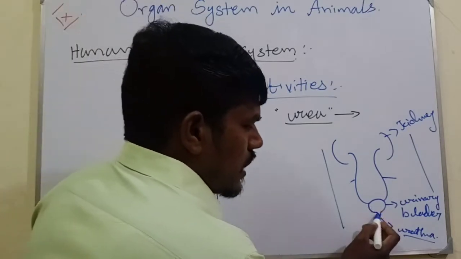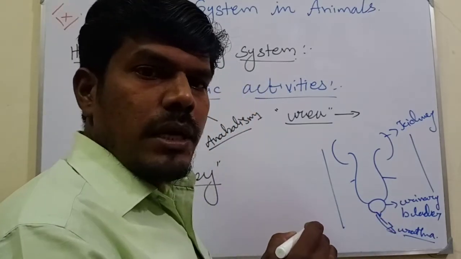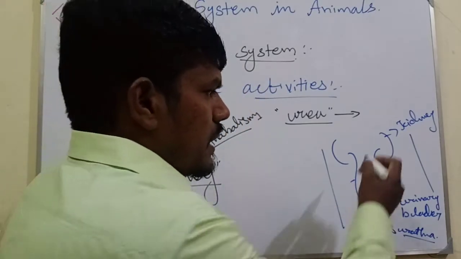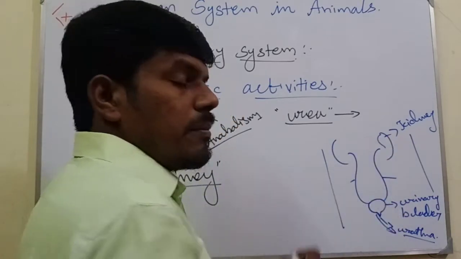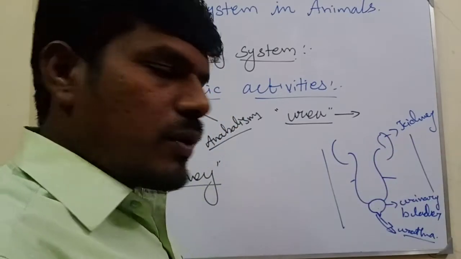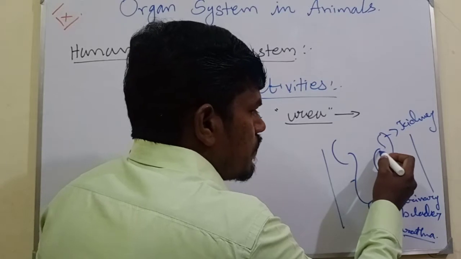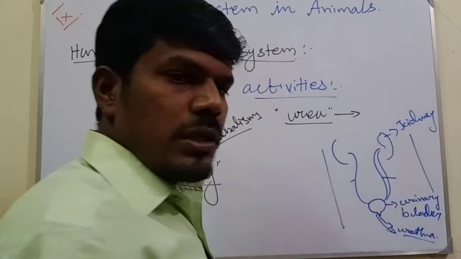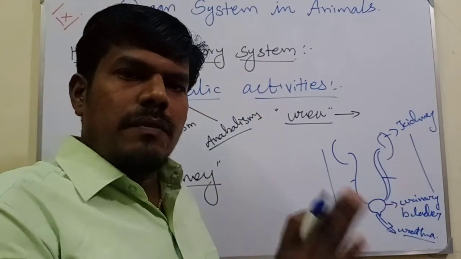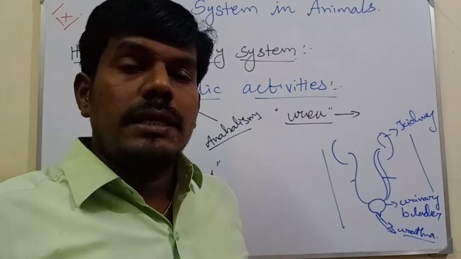If it is not released continuously, where will it be stored? Maybe the kidney itself will store it, or the urinary bladder itself will store it, or the uterus itself will store it. But whichever place stores it, that time it will cause seriousness.